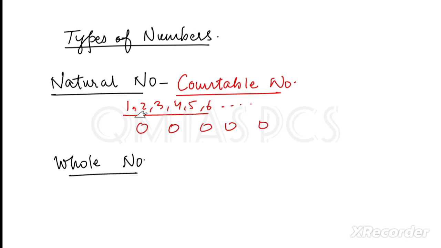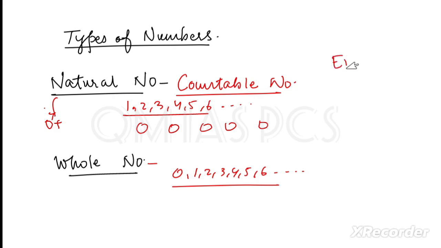Clear? Then whole numbers. What are whole numbers? When you include 0 in counting numbers. That is 0, then 1, then 2, 3, 4, 5, 6, like that. These are whole numbers. Then we can say what are even numbers and odd numbers. I think you know this one.